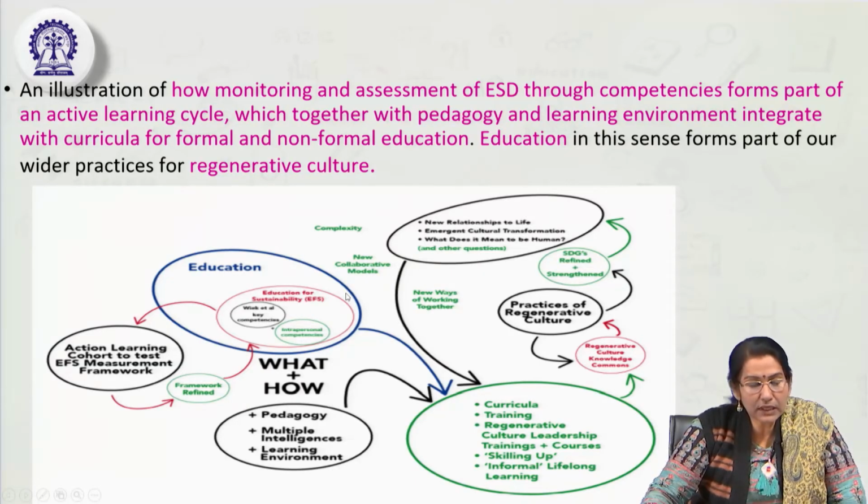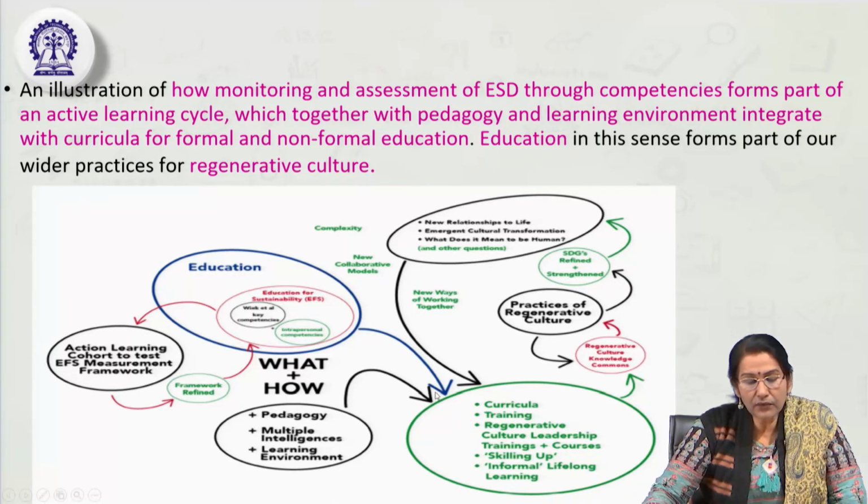For example, here you can say this is the curricula, the whole institution. Within the institution we have developed curricular training, regenerative learning, culture of leadership, training courses, skilling up, then informal and lifelong learning; these are the ongoing activities. Then it is related to what plus how. Here again we add what we are going to learn out of it and how we are going to learn out of it.